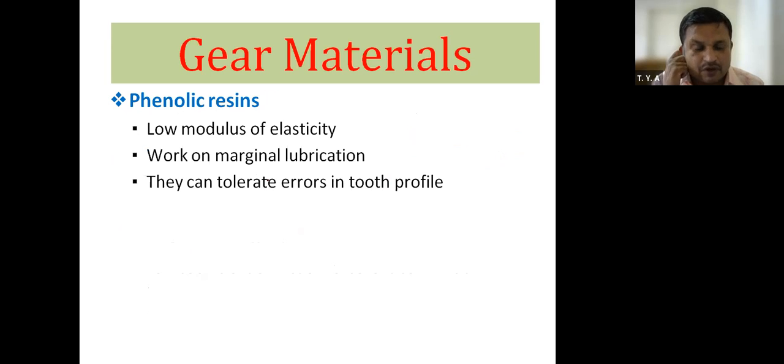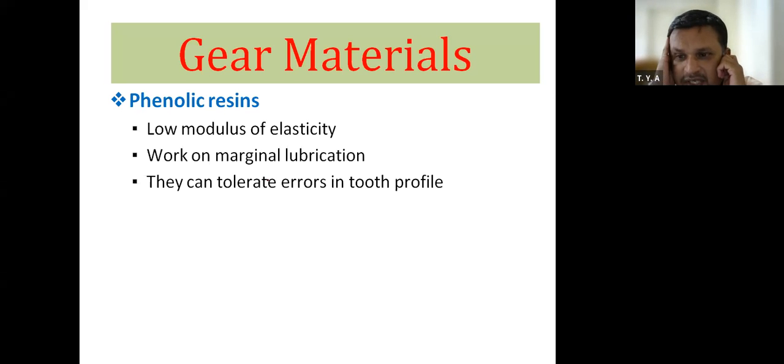Now, the next material is phenolic resins. Phenolic means plastic resins. Where is it used? Phenolic resins or plastic gears you find in gears used for toys, gears used in the CD drives of the central processing unit, or gears used in the laptop, where the CD drive comes outside. If you observe carefully, their gears are used. Therefore, for those applications, phenolic resins or plastic is used for the manufacture of gear teeth.